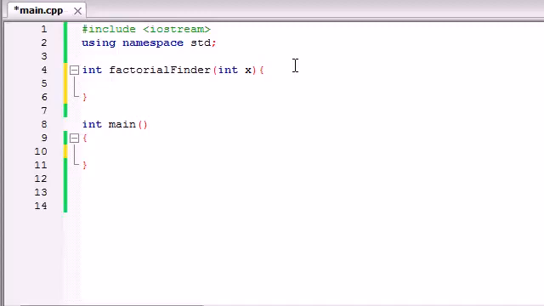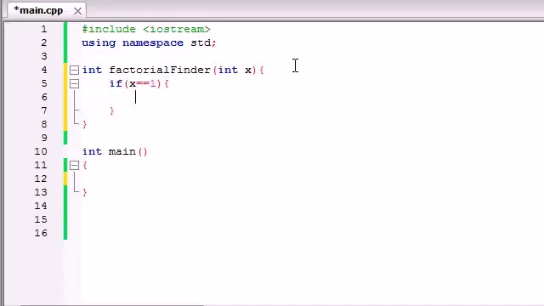So the first thing we need to build is something called a base case. Without a base case, this factorial finder would never end. Just like Bucky, you know how it ran forever until my computer crashed? This is what this is going to do if we don't give it a base case. So we need to say, okay, if x is indeed equal to 1, then we want to go ahead and return 1. So whenever you return something, remember your function ends, and that's the point that we're trying to get to.